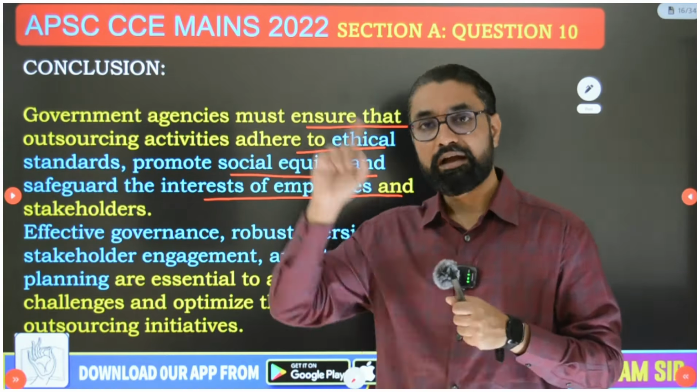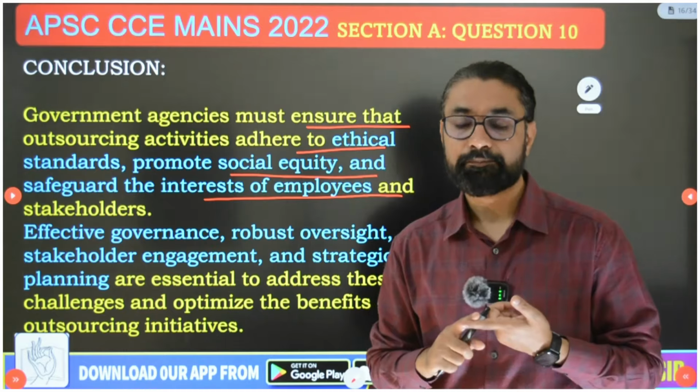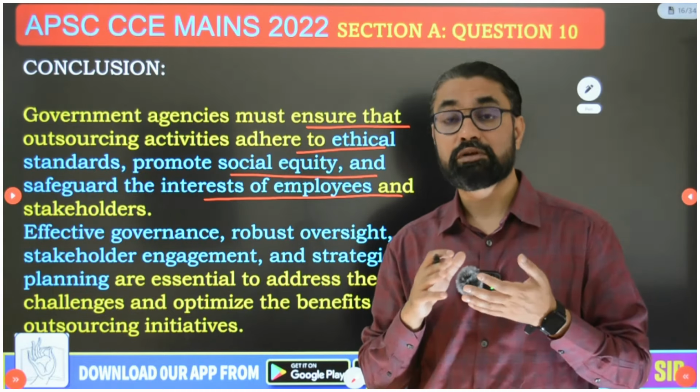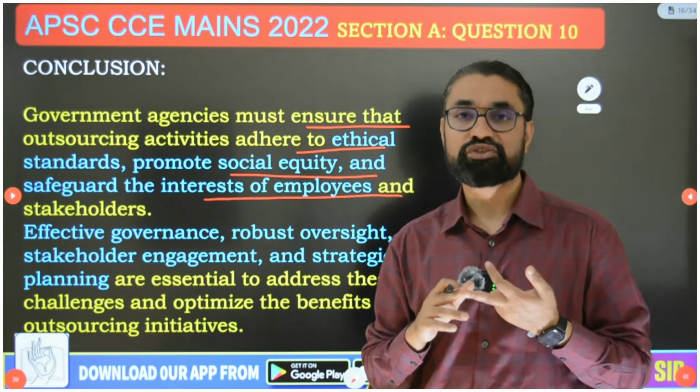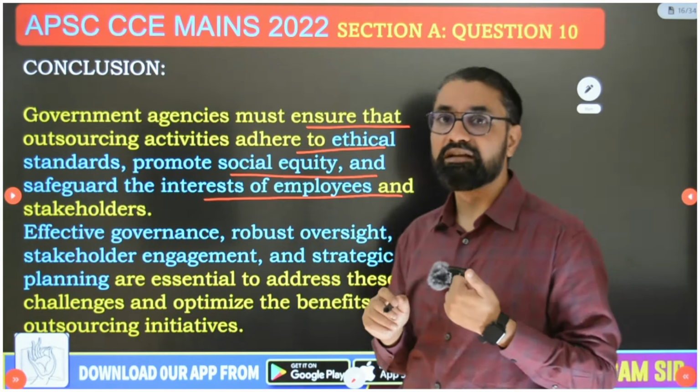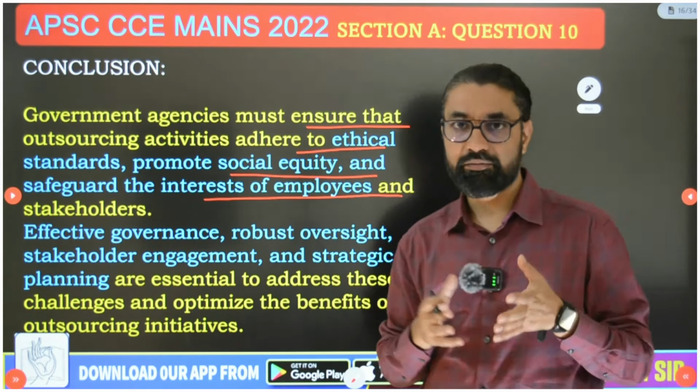So yes, contractual employment can improve work culture and deliver better services, but that should not come at the cost of social equity. Government's business is not to make a business. Government's business is also to ensure social equality, equity, empowering weaker sections, etc. So outsourcing and contractual employment should not come at the cost of this core purpose of the welfare bureaucracy. And so government agencies must ensure that outsourcing activity adheres to ethical standards. Contractual employees should not behave in an unethical manner.